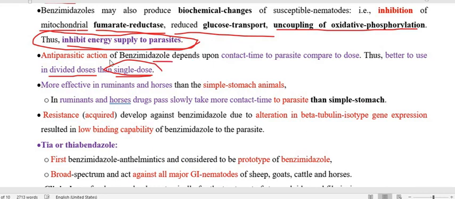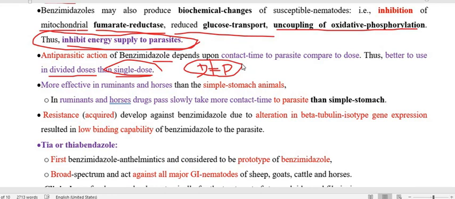If we give the drug in divided doses, the drug and the parasite remain in contact for more time, and therefore it produces more efficacy.